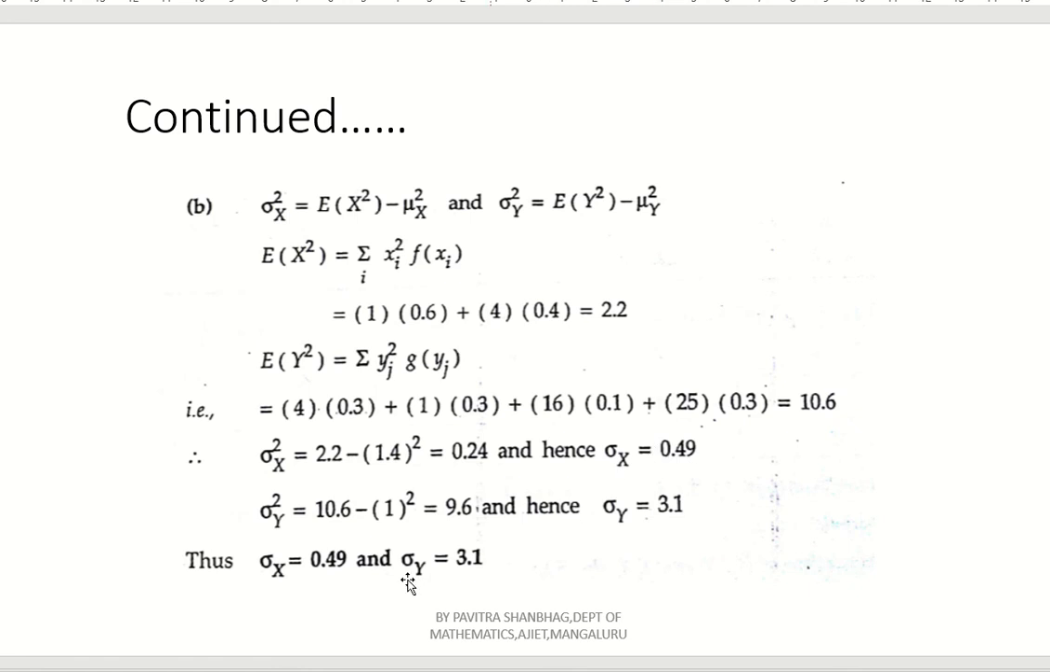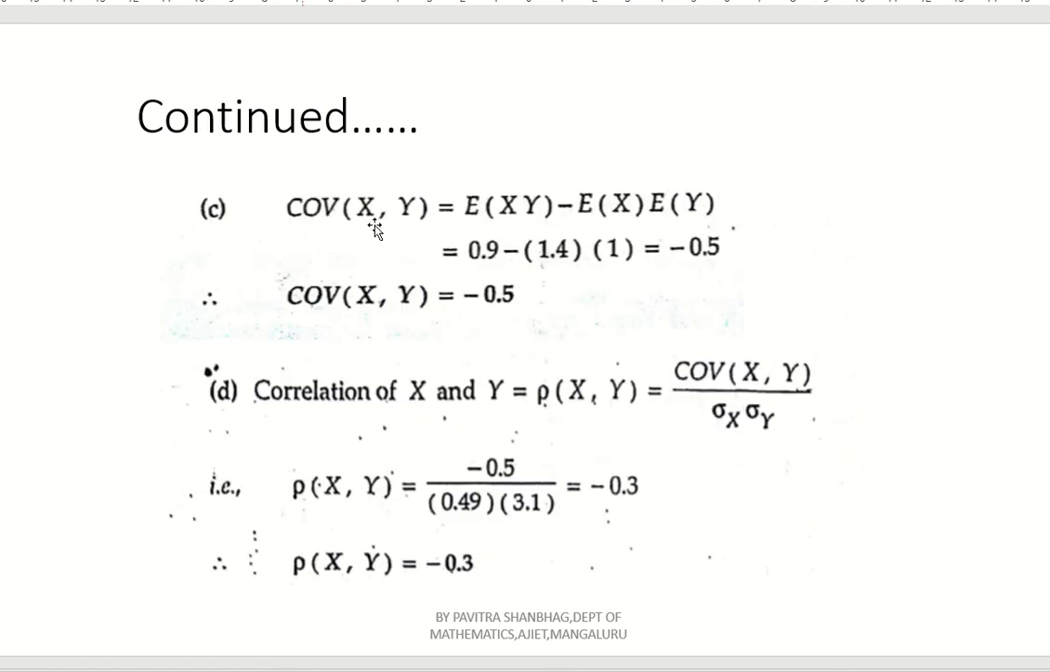After finding sigma x and sigma y, just write here and use it for finding correlation. Now before that, covariance of x comma y. What is meant by covariance of x comma y? E of XY minus E of X into E of Y. Already we have found E of XY is 0.9, E of X is 1.4, E of Y is 1. Just replace it back and simplify. So 0.9 minus 1.4, that is minus 0.5. So what is covariance of x comma y? Minus 0.5.